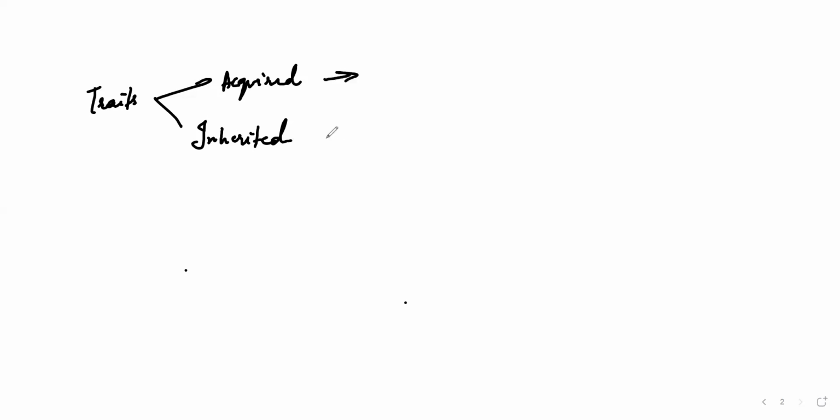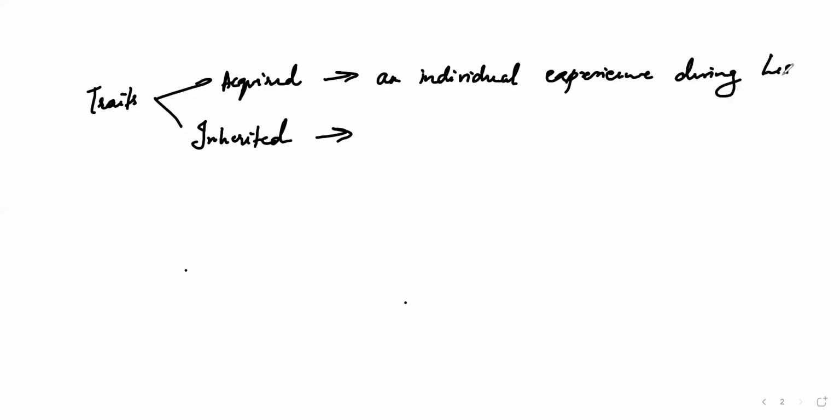So now what is this acquired and inherited? Acquired means when an organism is born, during his lifetime, he is going to get that particular character. So that is called as what? Acquired trait, which an individual can experience during his lifetime. From the birth, it is not present. During the lifetime only, he or she will achieve it.